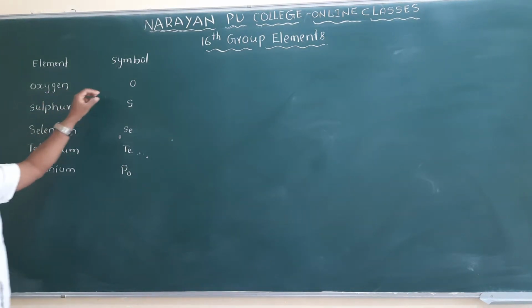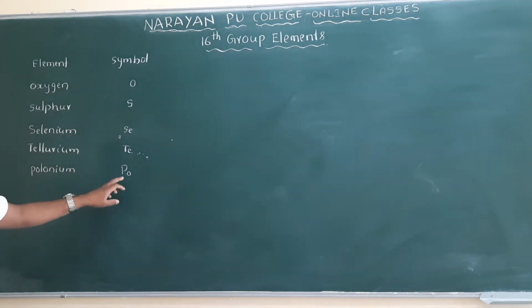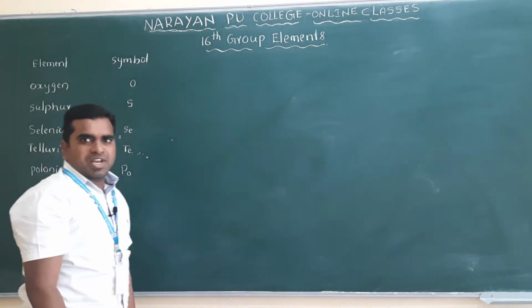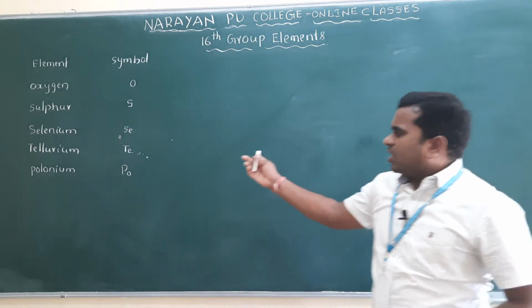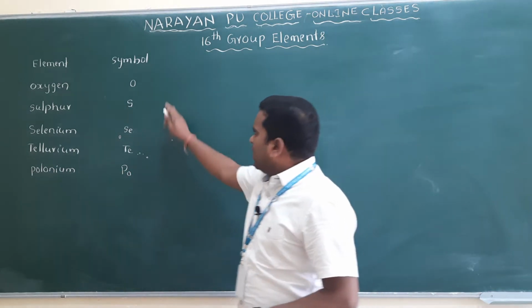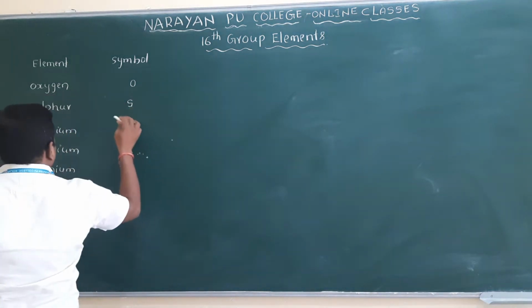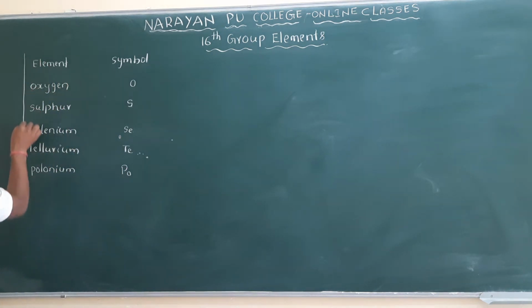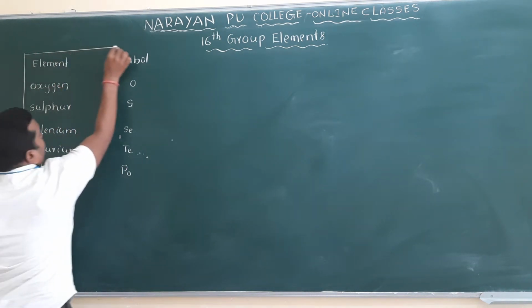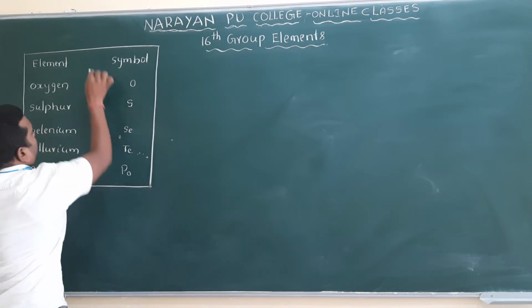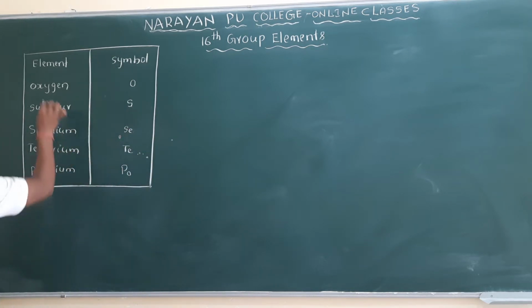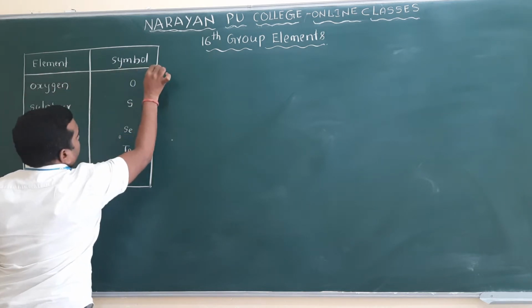Mainly we will discuss oxygen, sulfur, selenium and tellurium. Polonium is a radioactive element. It is a short-lived element, so we will not discuss much about polonium. We will discuss oxygen, sulfur, selenium and tellurium, and these are the elements of the 16th group.